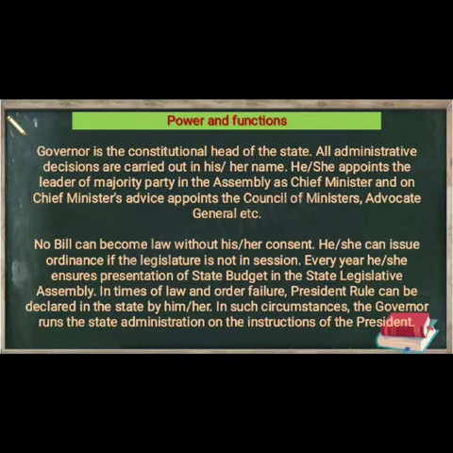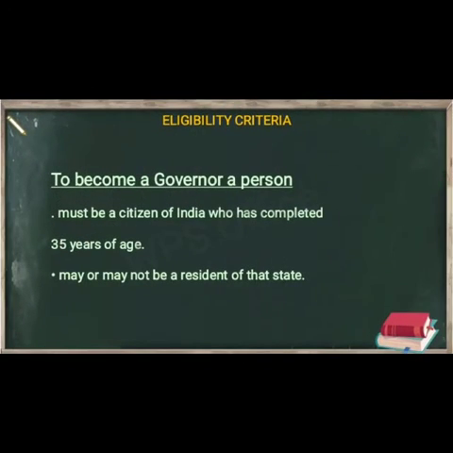In these circumstances, the governor runs the state administration on the instruction of the President. Now, what is the eligibility criteria to become a governor? A person can be a governor if he is a citizen of India and has completed 35 years of age. He may or may not be a resident of that state, which means if a person is living in Jammu and Kashmir, he could be the governor of Uttar Pradesh.